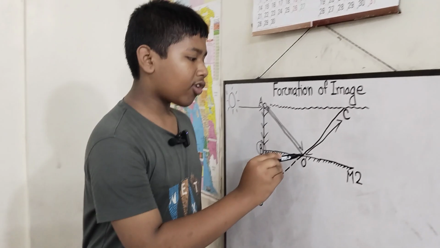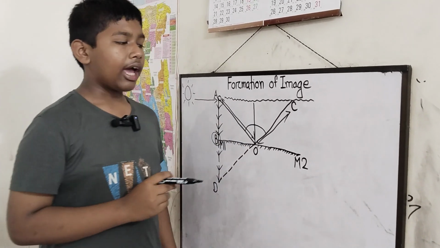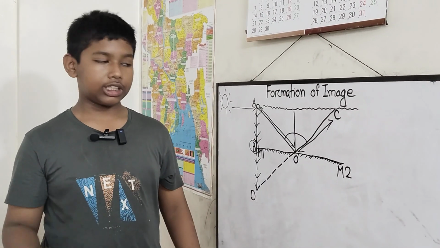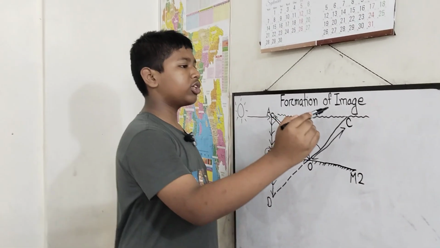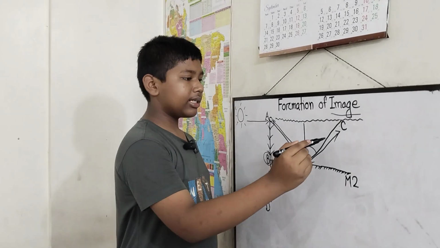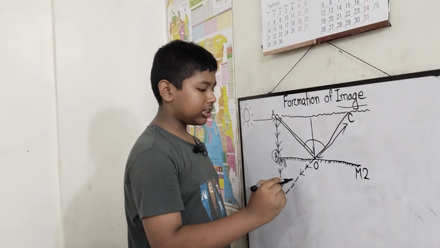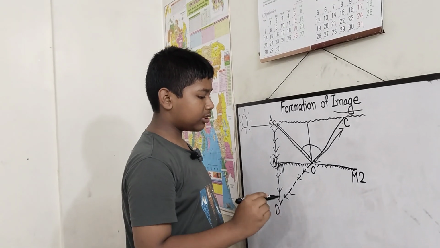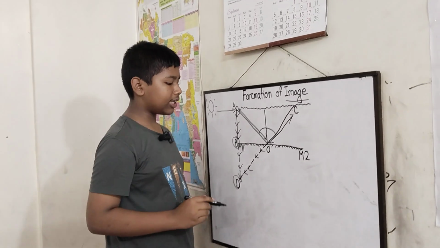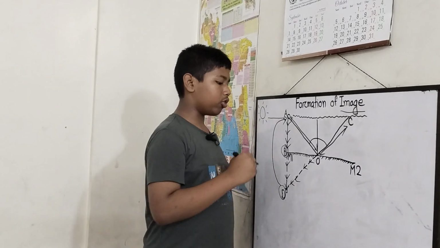And among them a normal is created. This normal depends on the angle of incidence, which is this one, and the angle of reflection. By this we can do both things. But now the most important is the image. To form an image, you see the ray from C goes back from its original position and goes down. Since it goes down, it meets with D at this point. With the two rays at the point D, we can say that the point D is the image of the ball.